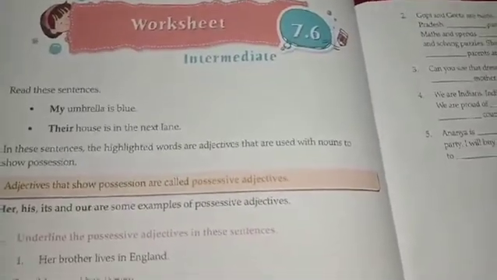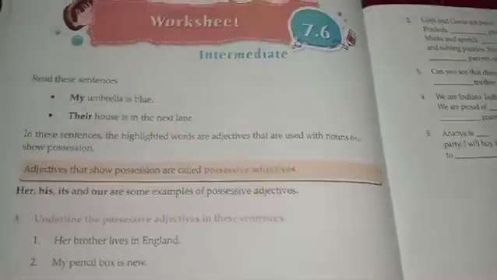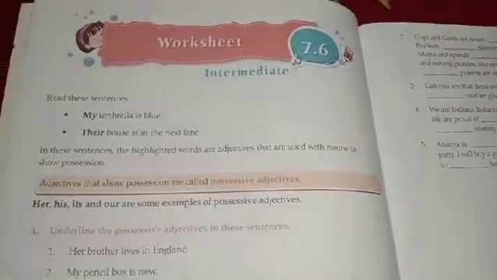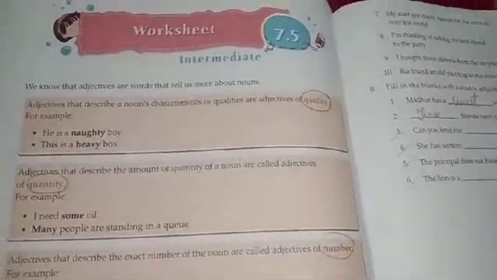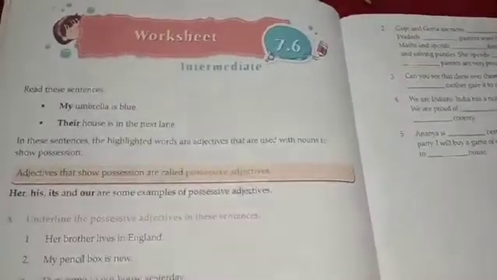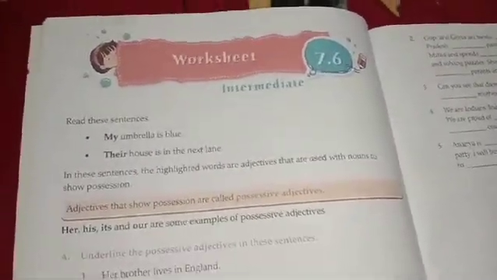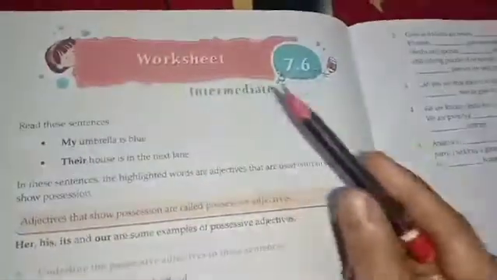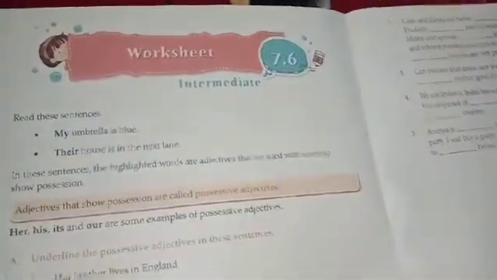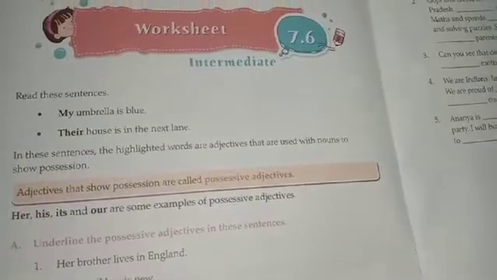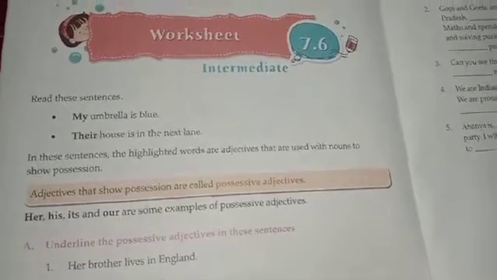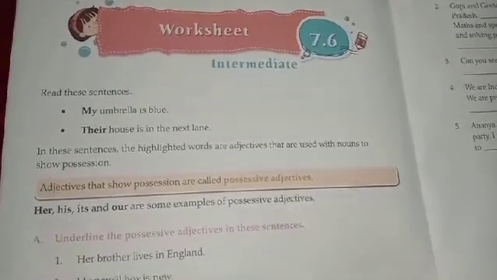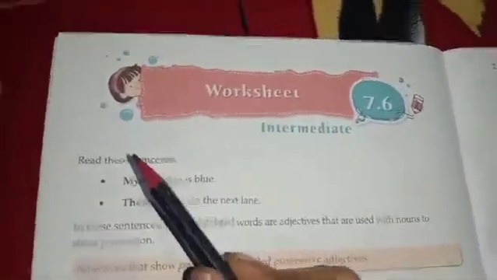Okay, students, so yesterday, in the previous video, we were doing the topic of adjectives, right? And we had done worksheet 7.5 last time. So today we are going to continue with the topic of adjectives, and today we are going to do worksheet 7.6. Now in the previous video we learned the three types of adjectives, that is adjectives of quality, quantity, and number. And you all know these three kinds of adjectives very well, right? So now we will continue with the next type of adjectives.